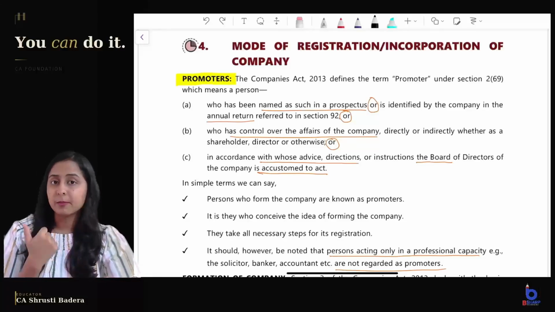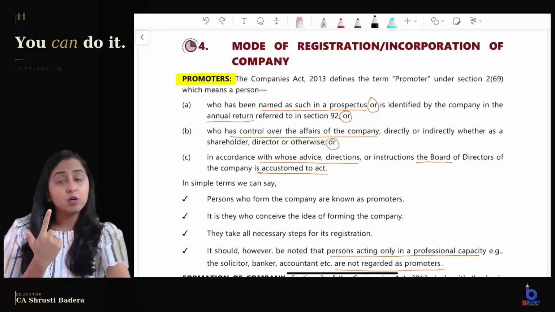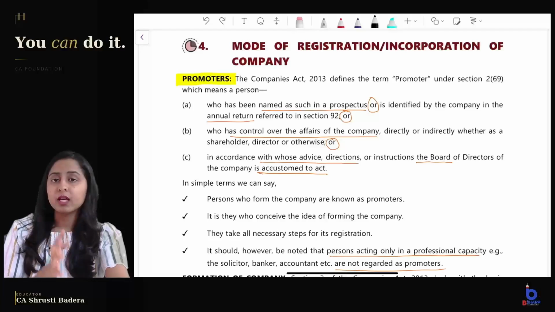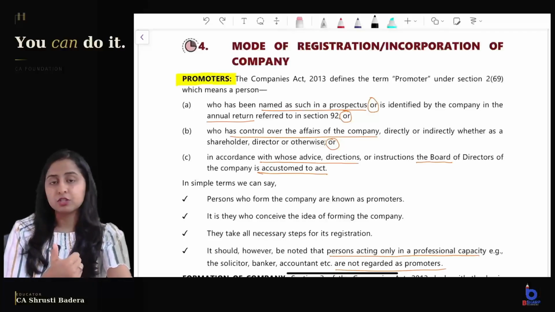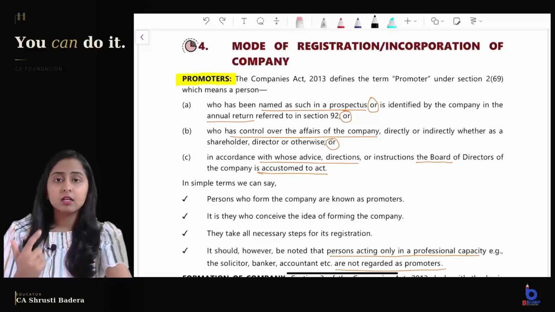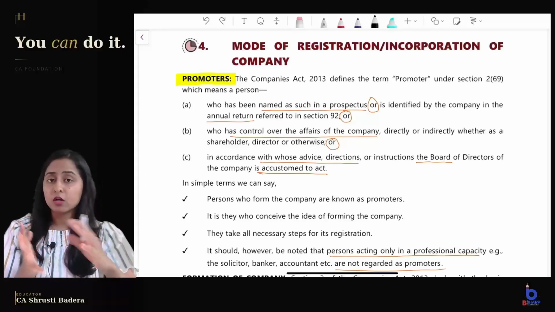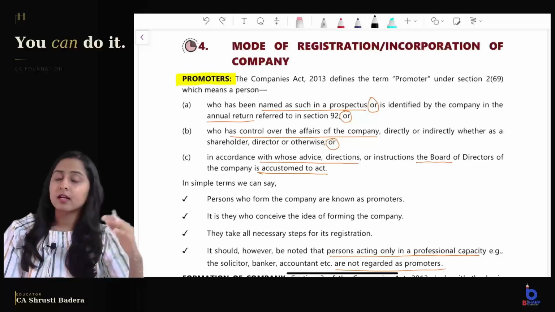We have covered the basics of a company, the features of a company, along with it the corporate veil theory, lifting of the corporate veil, and all the classes of companies under the Companies Act in that video. In part B of this revision video, we are going to cover the incorporation procedure of the company. Along with that, the theory questions like types of share capital, the kinds of share capital and the classification of share capital. And for the doctrines, we are going to look into it in another separate video.